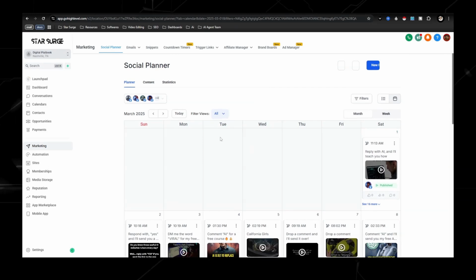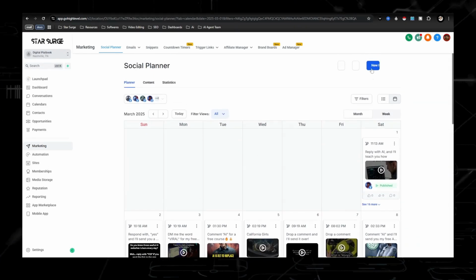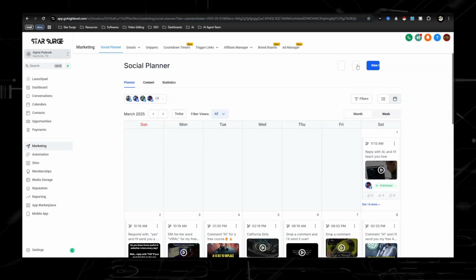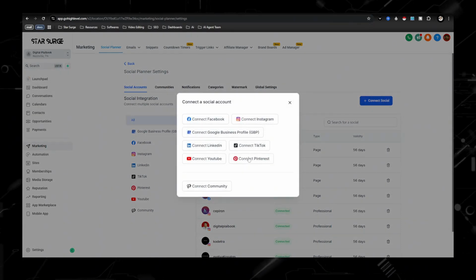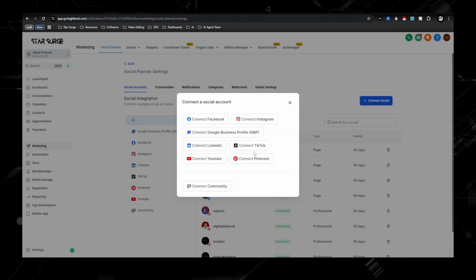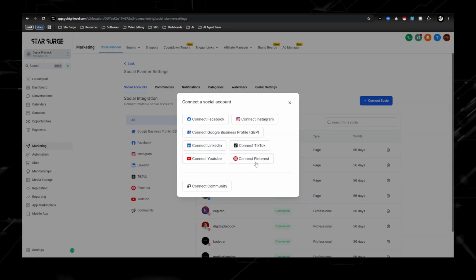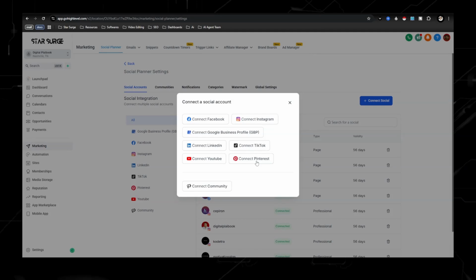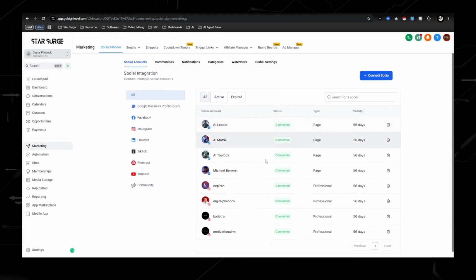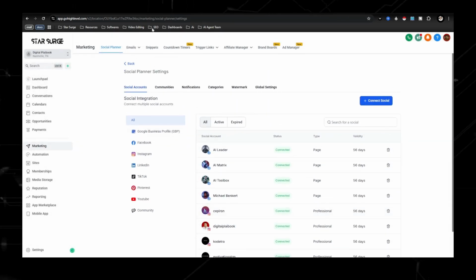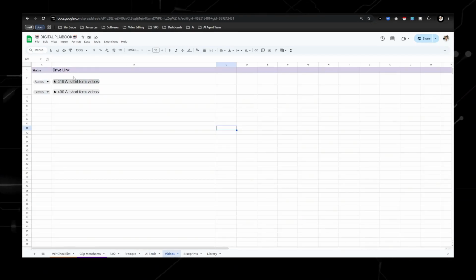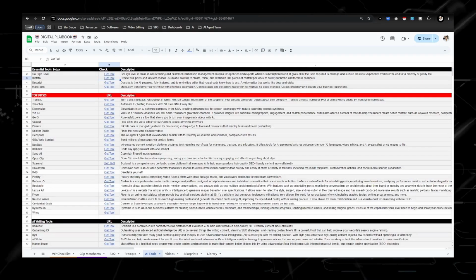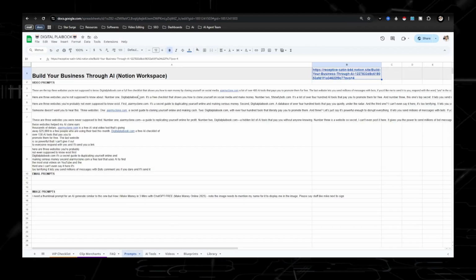But you can see that all you would need to do is, I don't know why it lags like this, but we go to settings and connect your different social media accounts. Pinterest is something that I haven't done, but if you are familiar with it, I feel like there's some really good traffic on here. If you know anything about Pinterest, please reach out to me. I'd be interested in getting started. But you would just start creating and posting content. I give you access to everything in the digital playbook, as far as videos of what to post, tools of how to push the traffic, and all the prompts.